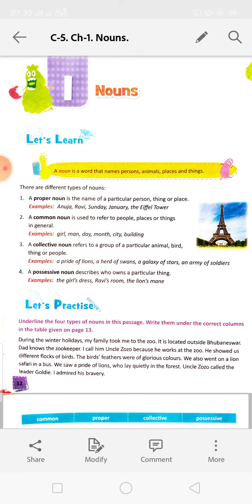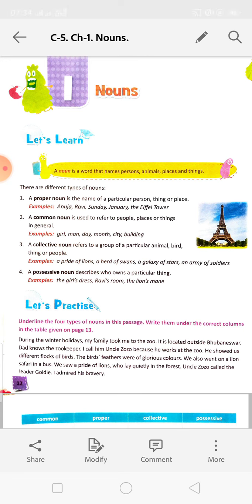We are starting with chapter 1, Nouns. In our previous classes, we have read that nouns are the naming words. That means it gives a name to a particular place, thing. A noun is a word that names persons, animals, places, and things. For example, we can say boy, cat, hospital, chair, etc. There are different types of nouns.